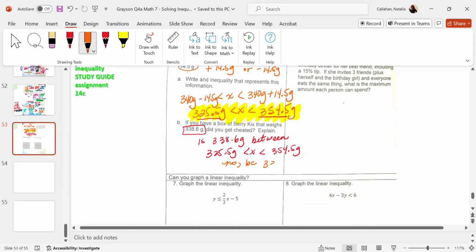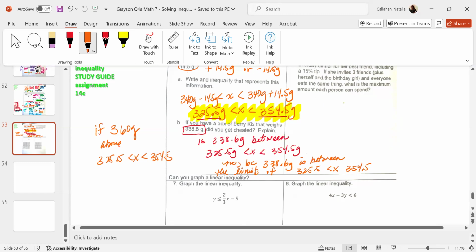No, because 338.6 grams is between the limits of 325.5 less than x less than 354.5. Does that make sense? So he didn't cheat. It's between that. Now, if his was 360 grams, do you see how that is above 354.5? Then he did cheat. Does that make sense?